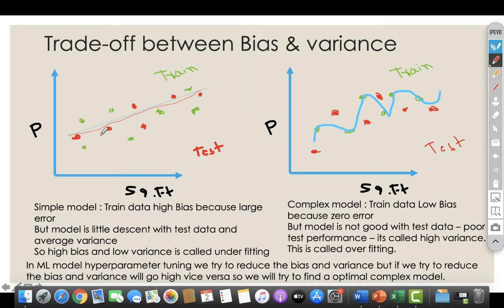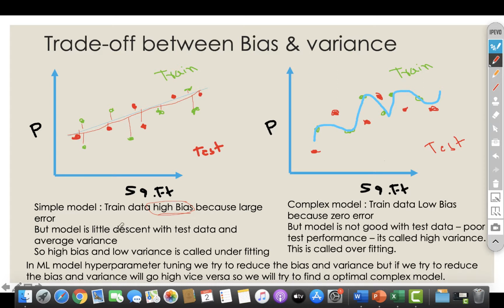then in this scenario the errors with respect to training data look very high. But it's working very well with the test data, this red one is test data. It is working more or less well with the test data. I'm not saying 100%, but its difference is very less compared to training data. So train data has high bias because of large error. This we call a high bias. When the model is not working very well with the training data, we call this a high bias.